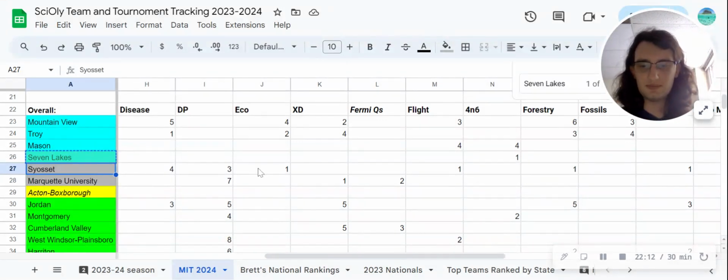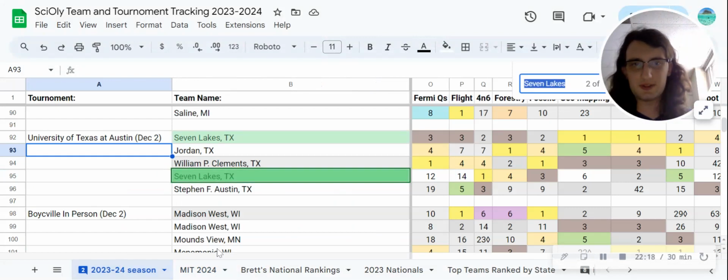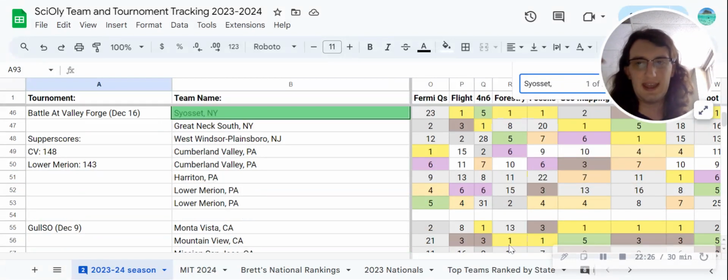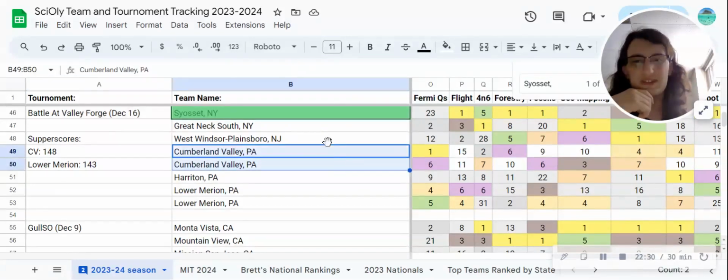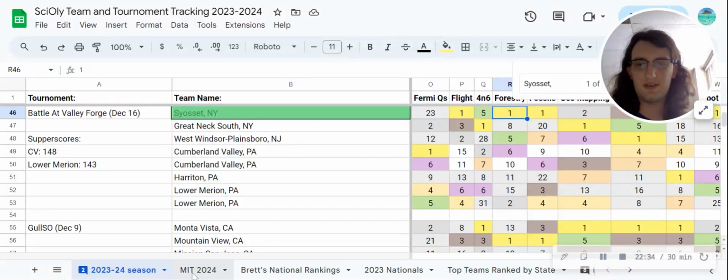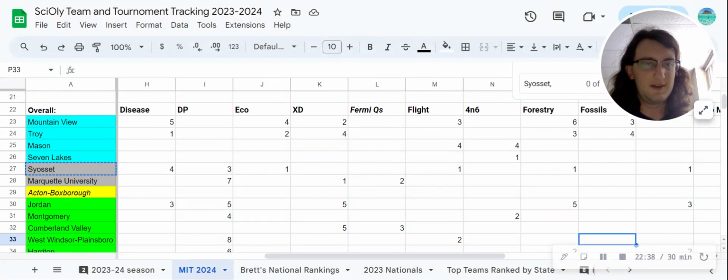Forestry, I'm giving to Syosset. I considered some other teams, but Syosset, I think, just has a little more going for them here. Forestry, you can see at Cornell they got first, and at Battle at Valley Forge they got first. And again, these 2 tournaments are not easy tournaments. They have some pretty stiff competition here, but they're still able to excel in quite a few events. So Forestry, I'm giving to Syosset.